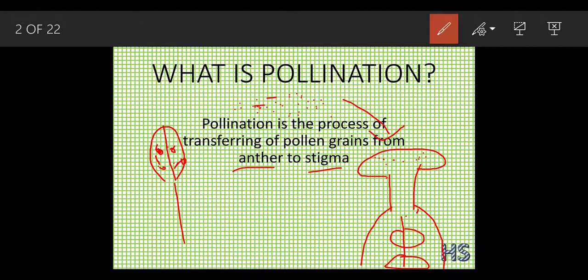So what is the benefit of this pollination? If the pollination occurs successfully, then definitely there would be a fertilization. And what will happen in a fertilization? Your ovary will convert into a fruit, and these ovules which are situated inside this ovary will convert into seed. So what is pollination? Pollination is the process of transferring the pollen grains, which are inside this anther, and they are going to transfer onto this stigma.